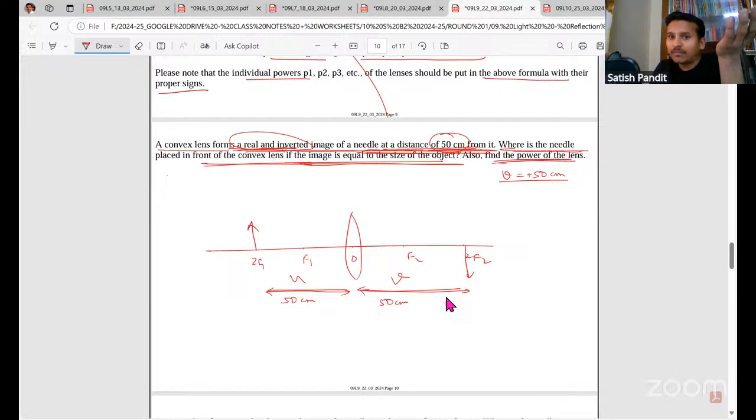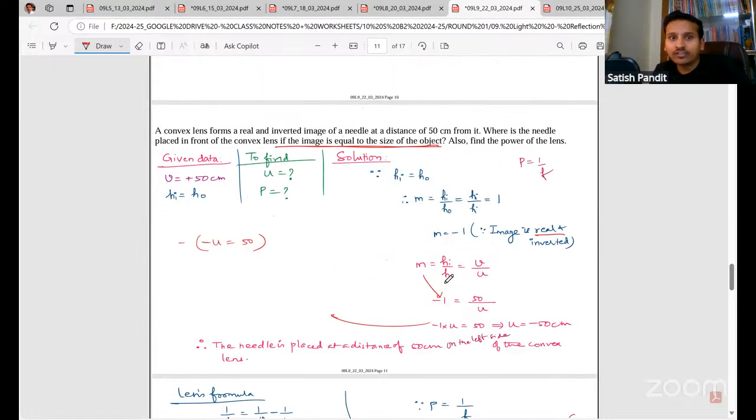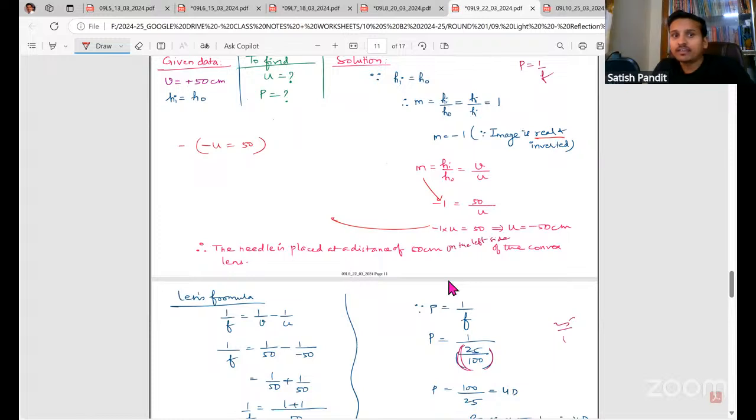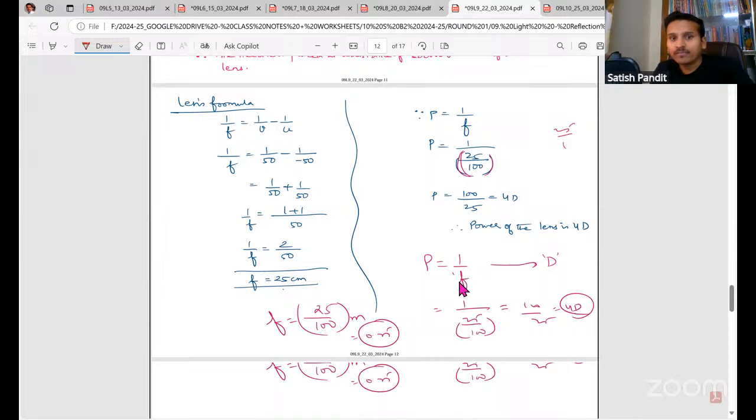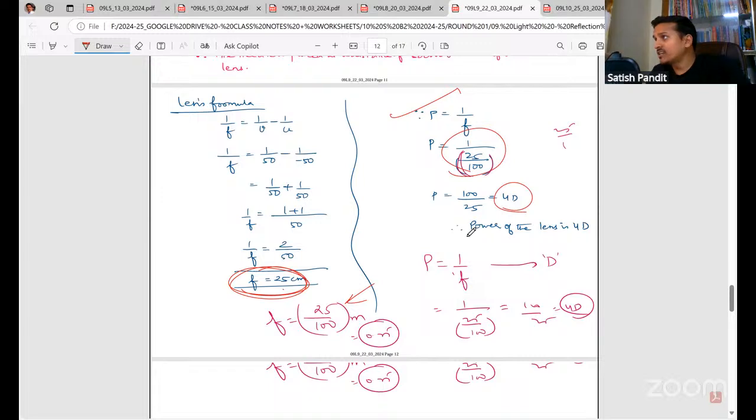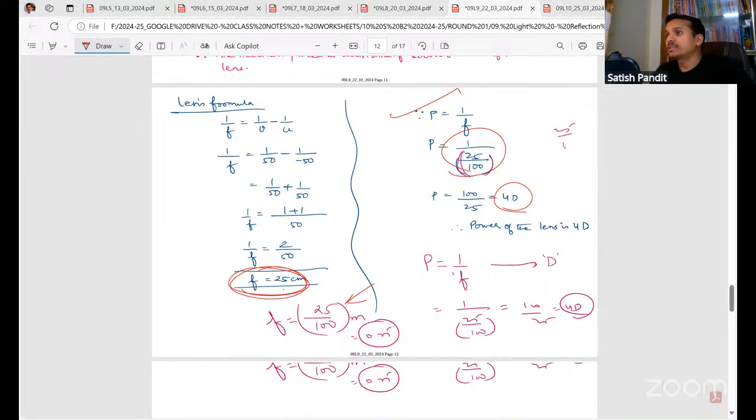First of all, you use the lens formula to find the focal length, and then you can find the power. That is what I have done here. You can look here, we have u and v, and I have found the focal length. Focal length is 25, but this is in centimeters. So convert to meters by dividing by 100 and then find the power. Power is 4 diopter. You have to convert centimeter to meter to find the power in diopter. Please remember that.